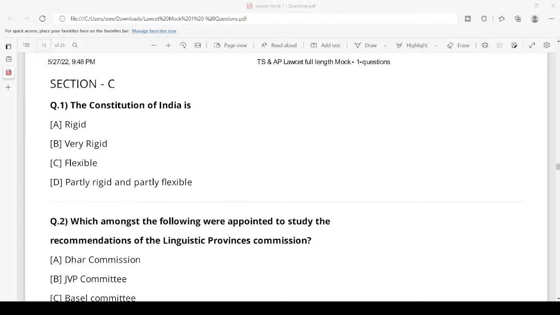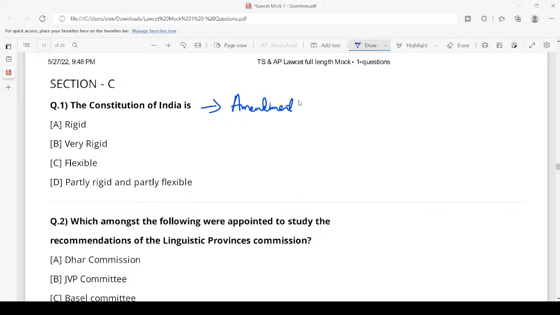The Constitution of India is rigid, flexible, very flexible, or partly rigid and partly flexible. So we discussed it in a very recent class, right? Whether the rigidity or flexibility of a constitution is dependent on which thing? It depends on the amendment procedure.